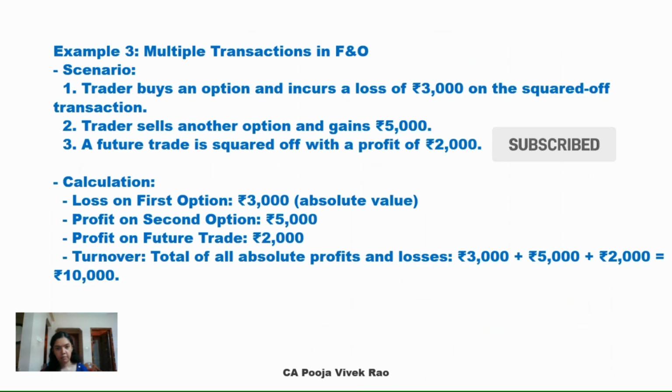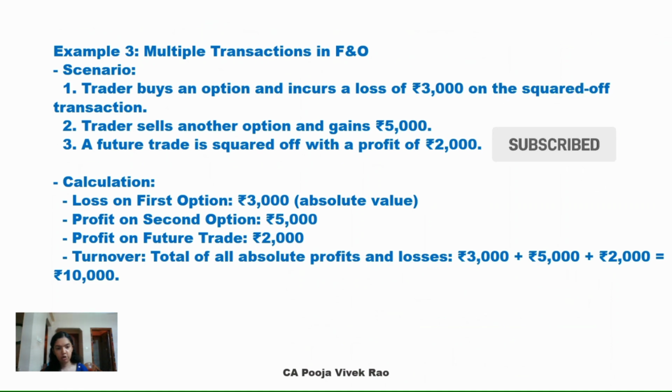Example 3. Multiple transactions in FNO. Scenario. Trader buys an option and incurs a loss of rupees 3000 on the squared off transaction. Trader sells another option and gains rupees 5000. A future trade is squared off with a profit of rupees 2000. Hence, in this case, the turnover is calculated as follows.